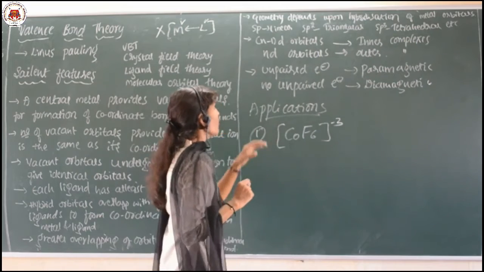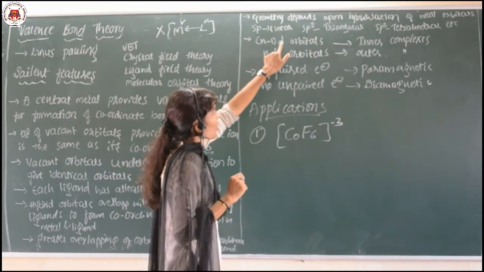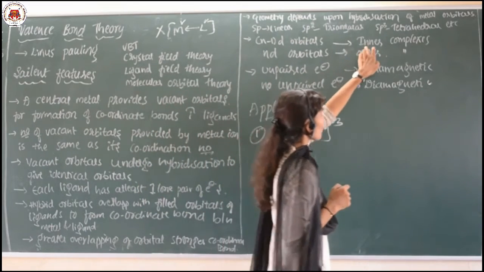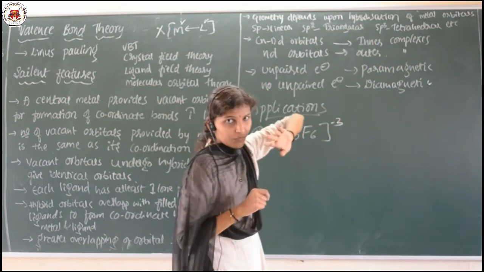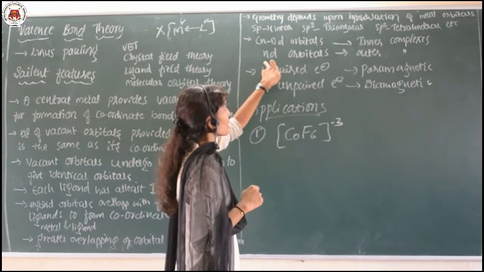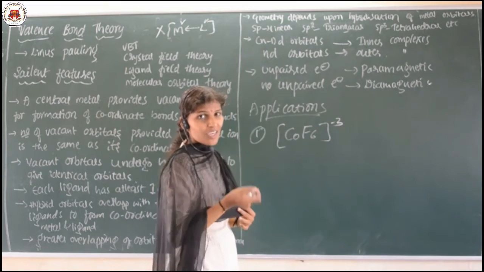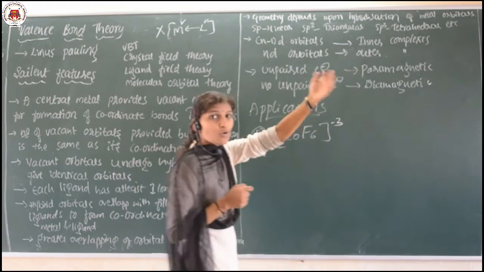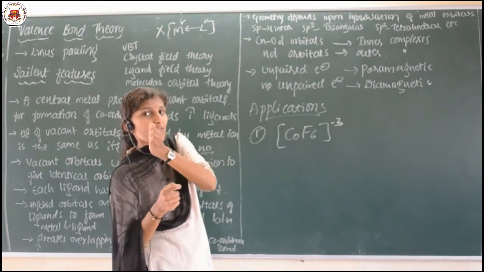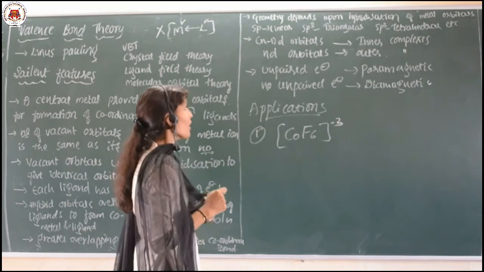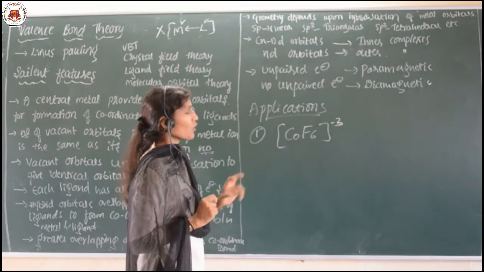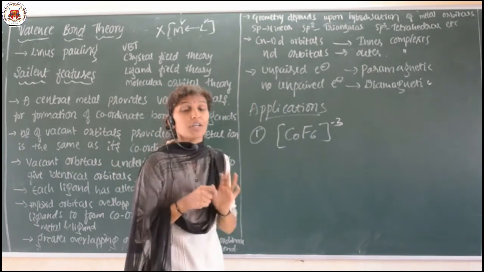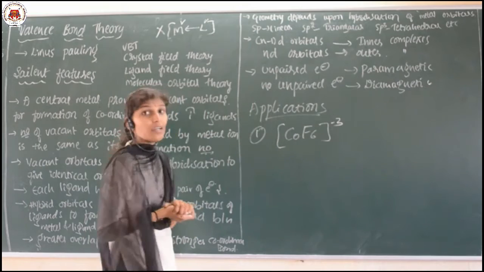One more thing: if (n minus 1) d orbitals are used for hybridization, that complex is said to be an inner complex. If nd orbitals, of the nth orbit, are used, that complex is said to be an outer complex. nd means outer, (n minus 1) d means inner. If there is an unpaired electron, the complex is paramagnetic. If there is no unpaired electron, it is diamagnetic.